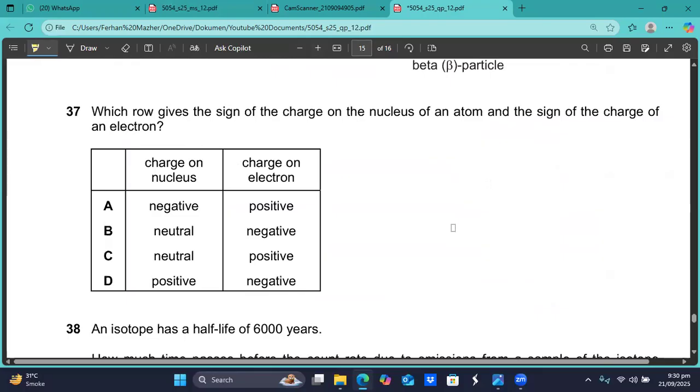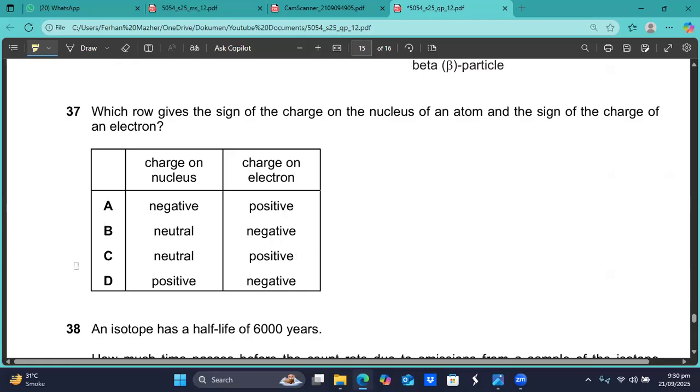Question number 37. Which row gives the sign of the charge on the nucleus of an atom and the sign of the charge of an electron? The nucleus has two things in it. It has neutrons, it has protons. Neutrons are neutral, protons are positive. So the nucleus of an atom overall is positive, and the charge on the electrons is negative.